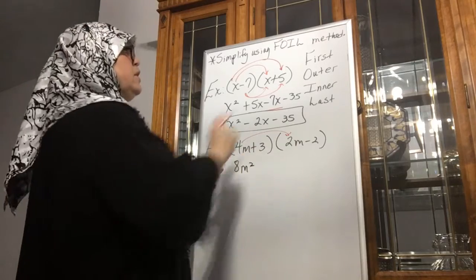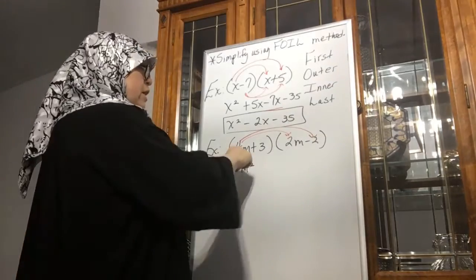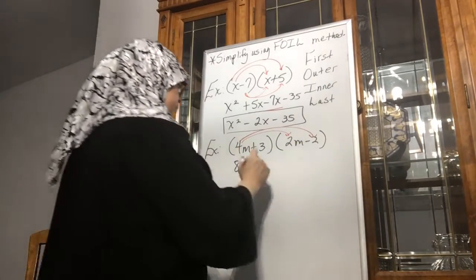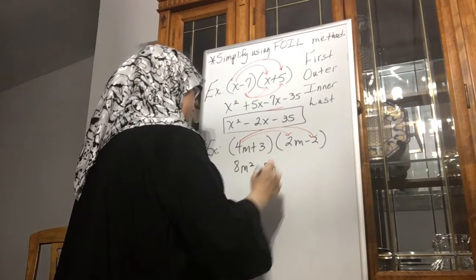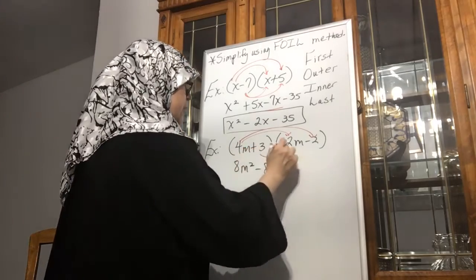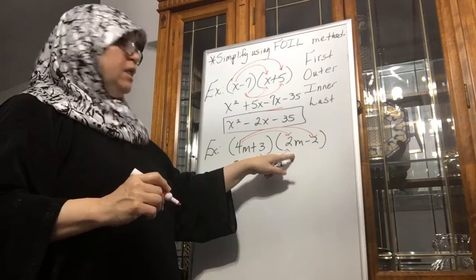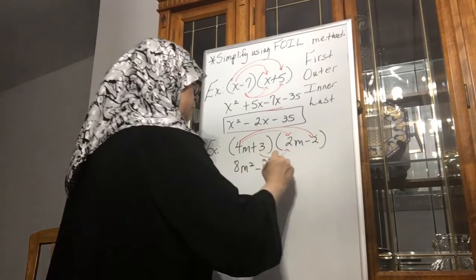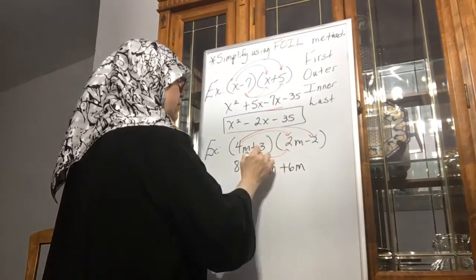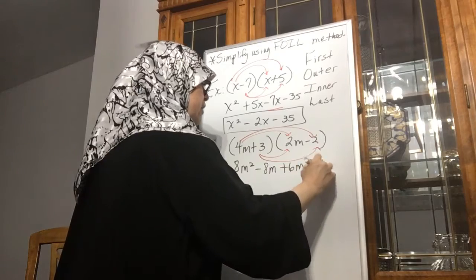Then the outer, the outside terms: 4m times negative 2 is negative 8m. Then I is inner, remember it's the inside terms: positive 3 times a positive 2m is a positive 6m. And then the last: 3 times negative 2 is negative 6.